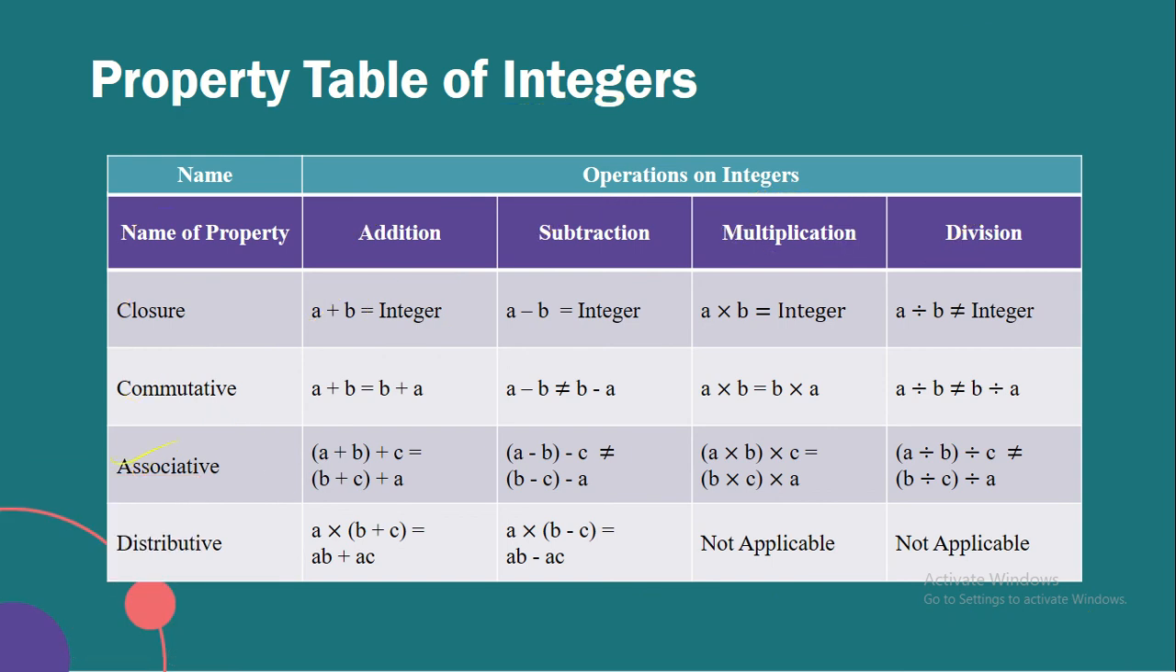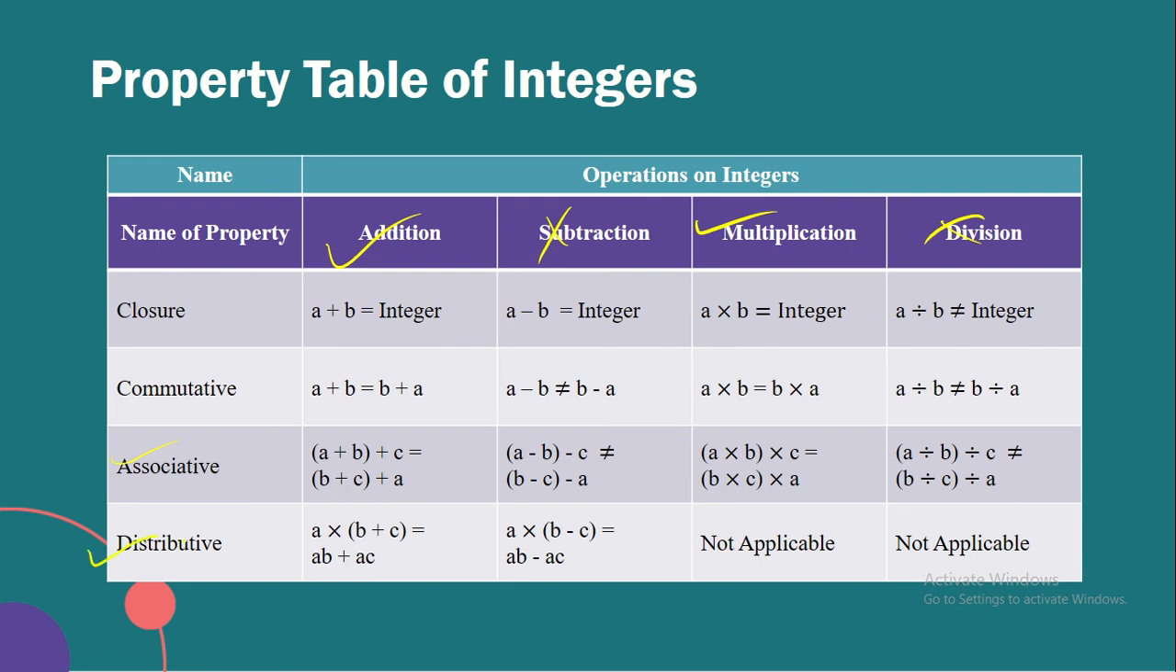Now the associative property is that we can solve three numbers by putting any two in the bracket, and it would be equal to the same answer, but that's not in subtraction and division. It holds in addition and multiplication. Associative property is closed under addition and multiplication.